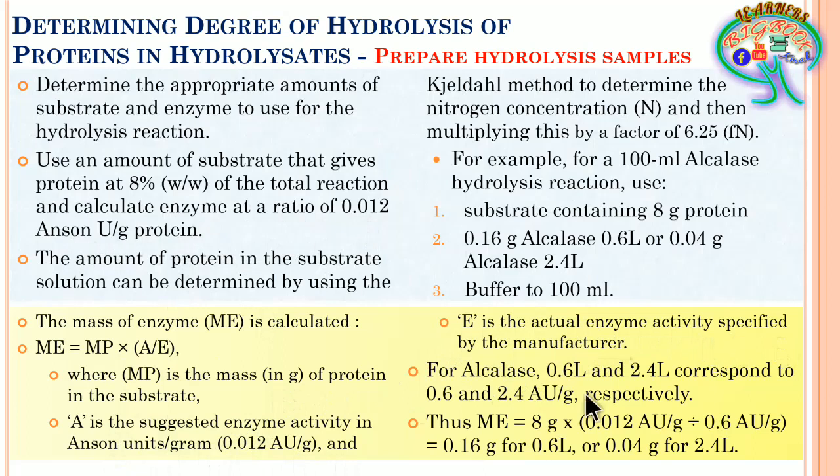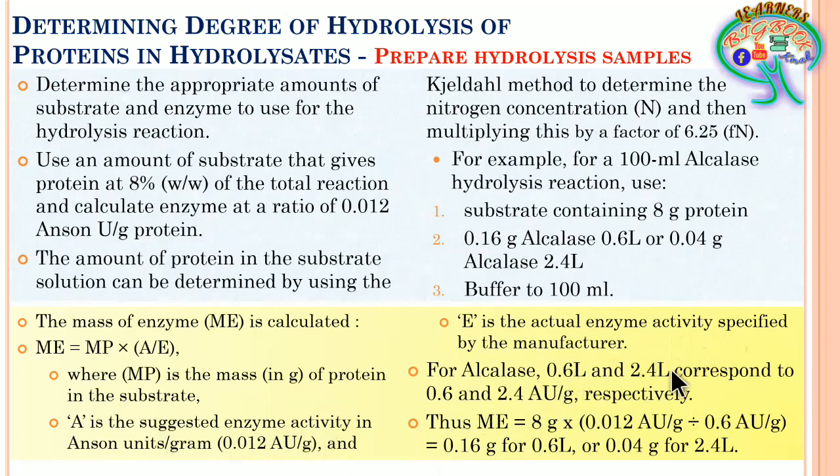Actual enzyme activity of alkalase is 0.6 L and 2.4 L, corresponding to 0.6 and 2.4 Anson unit per gram respectively. Enzyme activity and suggested enzyme activity are two different things.